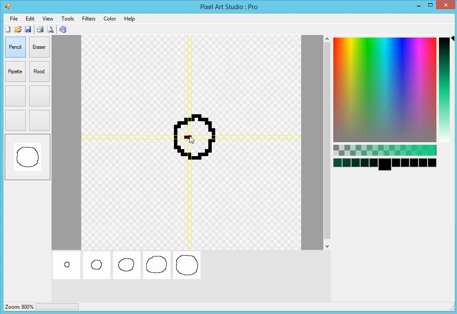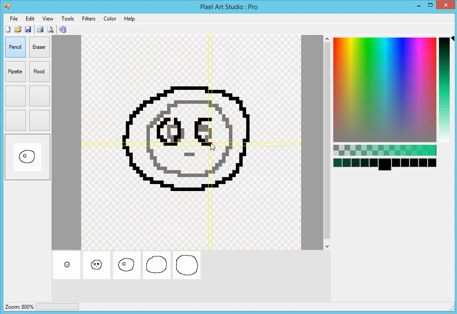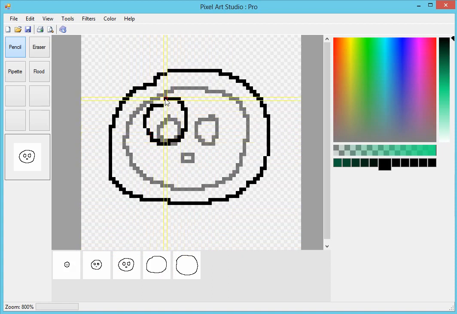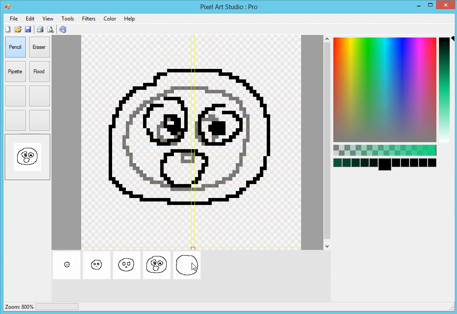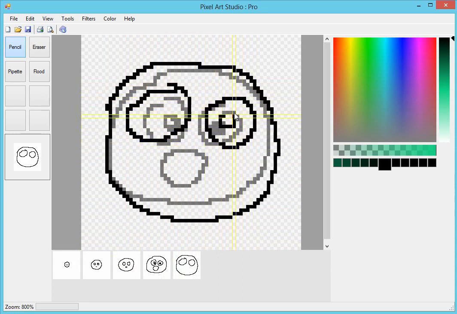So for example, if we had, let's say this was a growing face, in the next frame the eyes might suddenly be open and the mouth is still shut. In the next frame the eyes might be wider, and the mouth might start to be open like this. And then in the next frame we might have huge eyes with a bit more detail and a bigger mouth. And in the final frame the eyes could be much bigger. I'm not sure. It's just an animation idea, but a huge mouth. And then, as you'll see, we have the animation.